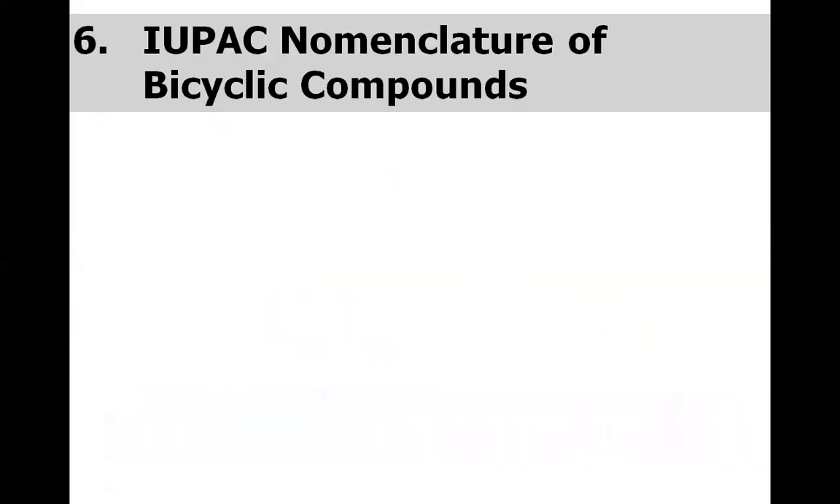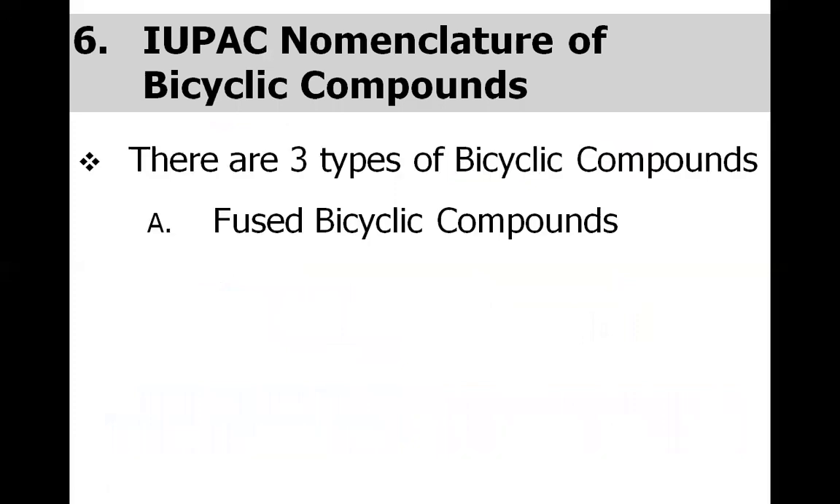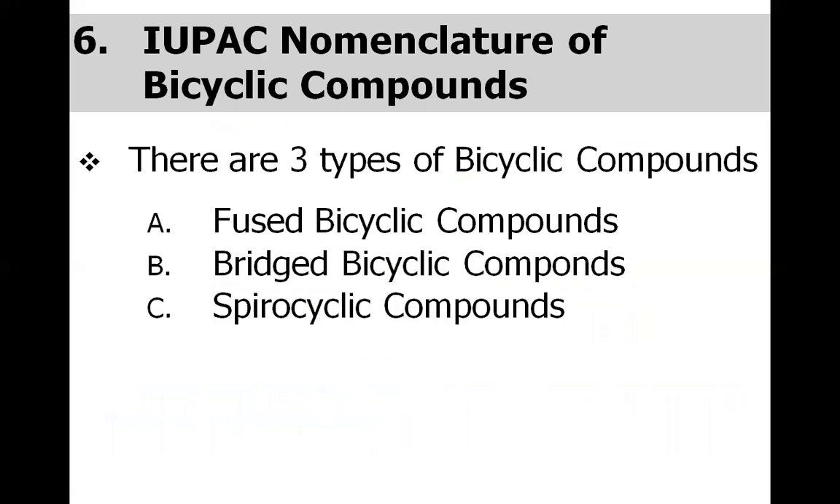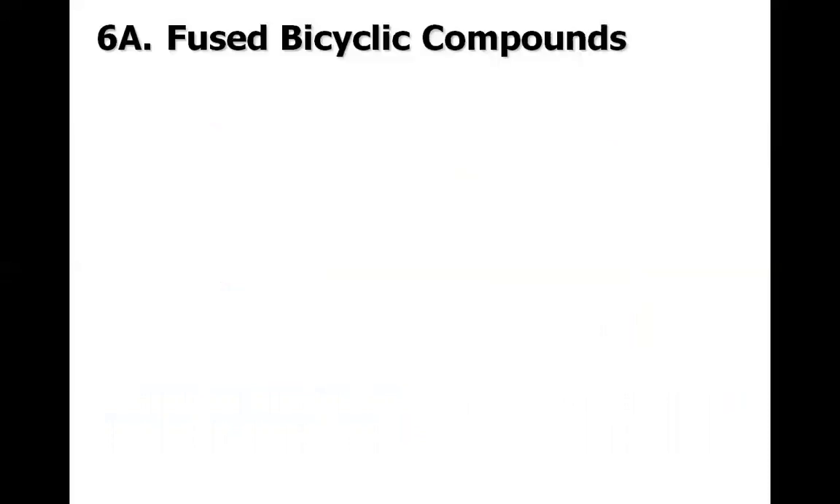Now let us discuss the nomenclature of bicyclic compounds. And there are three types of bicyclic compounds. One is called the fused bicyclic compound, the other is called the bridge bicyclic compound, and the third is called the spirocyclic compounds. So let us discuss in detail each bicyclic compound. Let's start with the fused bicyclic compounds.